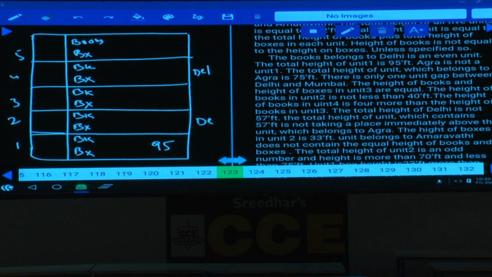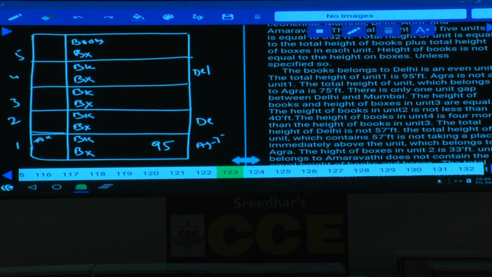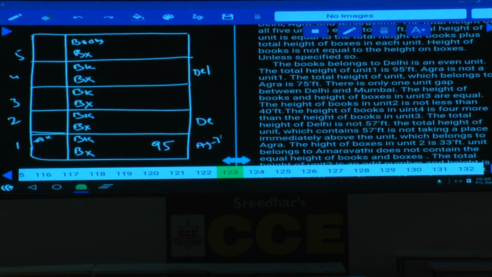Then Agra is not unit 1. Agra is not here, Agra not at this place, isn't it? And Delhi can be either on the second or the fourth floor. The total height of the unit which belongs to Agra is 75. Now this Agra is how much? Agra must have 75. The unit which belongs to Agra is of 75 feet.